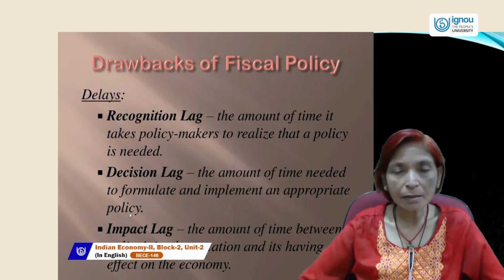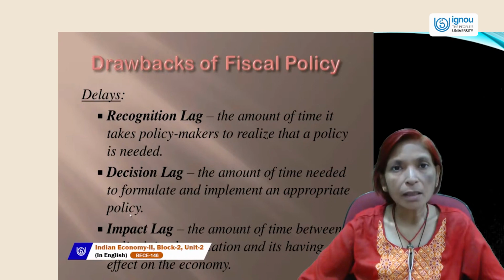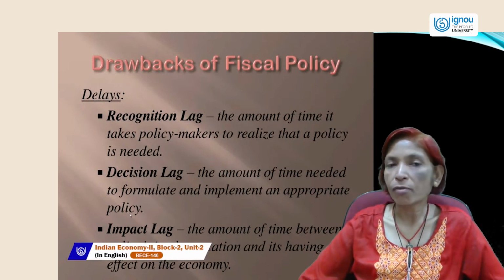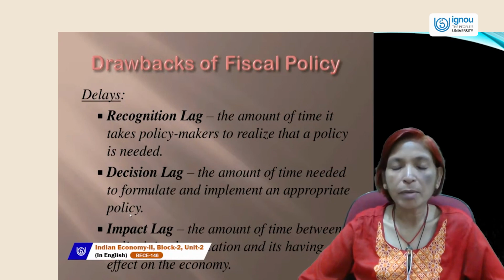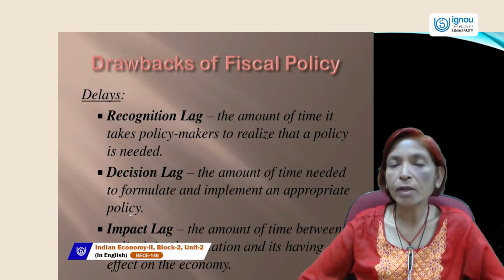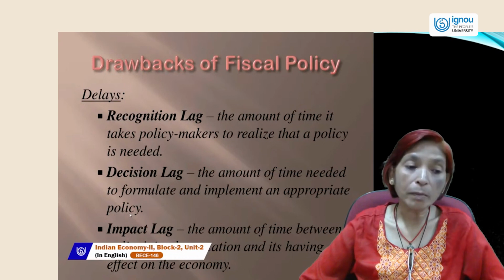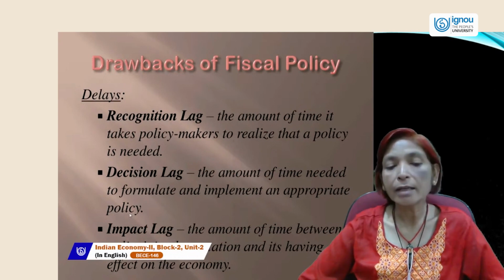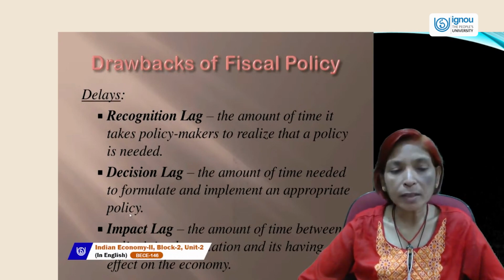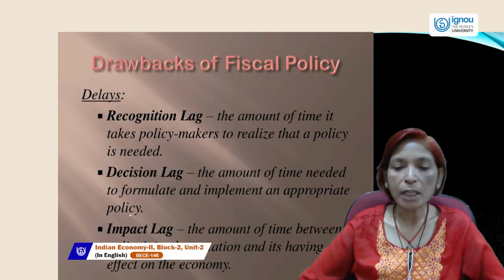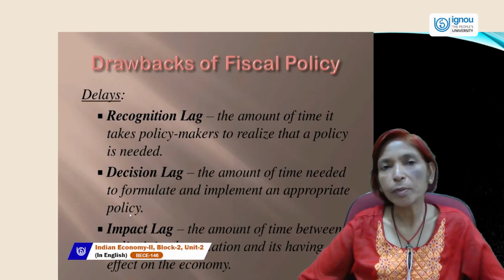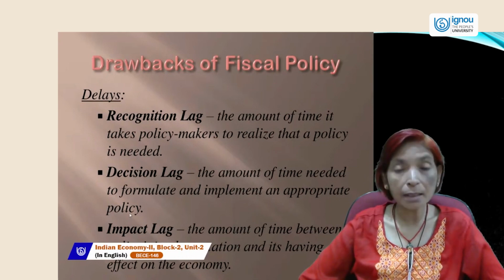But in the private sector, not much time is taken while taking decisions regarding the promotion or formulation of policies and implementing them. But in the government sector, the decision lag is a long time period taken by the government to formulate and implement any appropriate policy. And the third lag is impact lag, or execution lag.